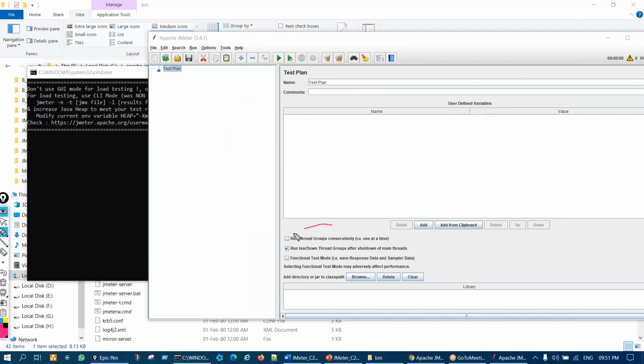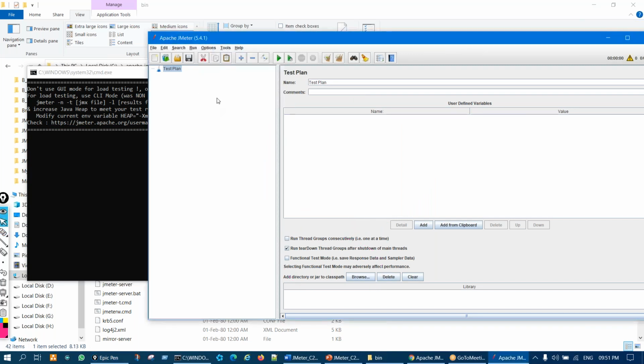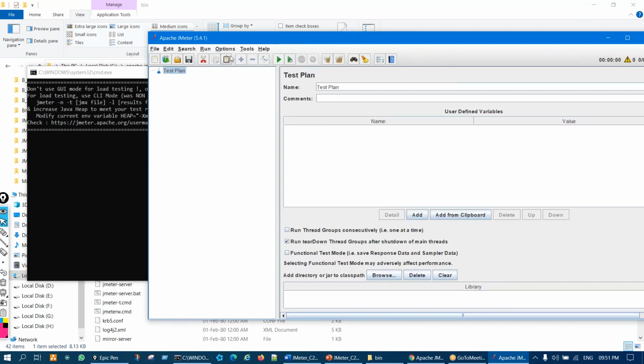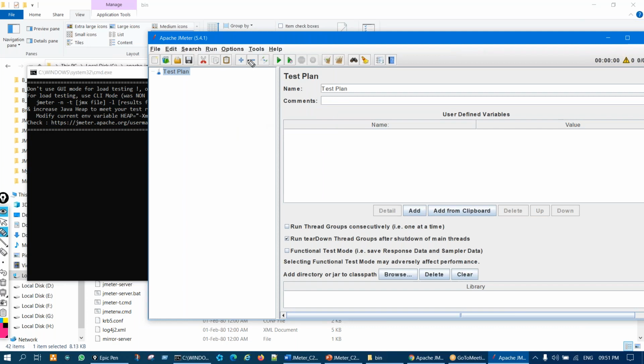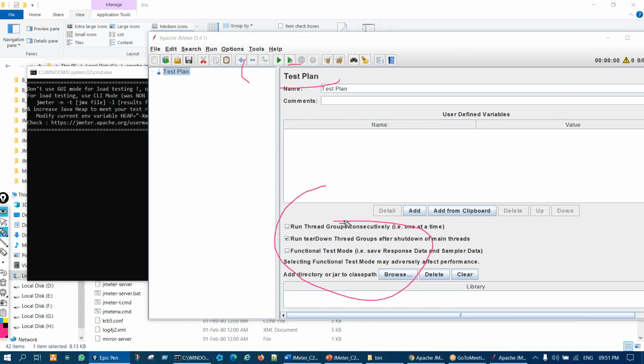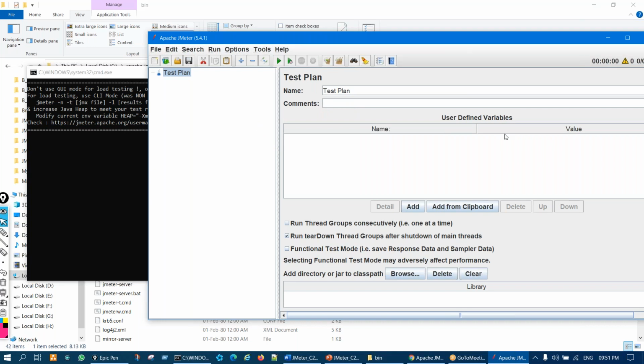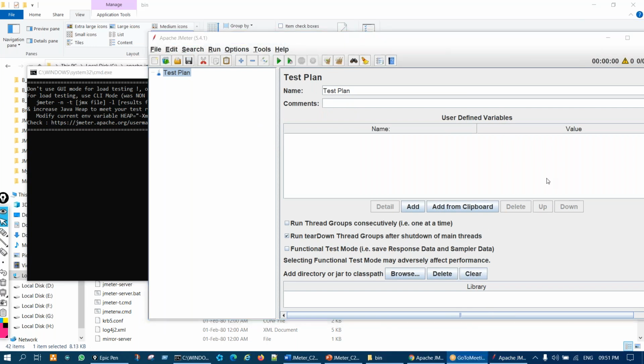Plus, you'll see these things look very small, so you can make them bigger by zooming. Go to Options and click on Zoom In, like this. Click on Zoom In, and you can make the text we see bigger. You see, it's getting bigger. So that is about this.